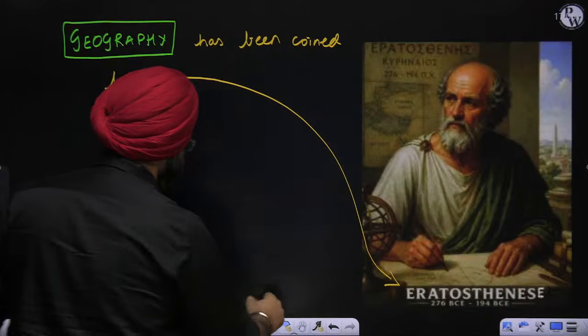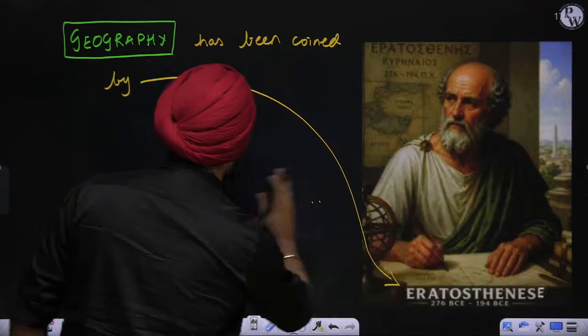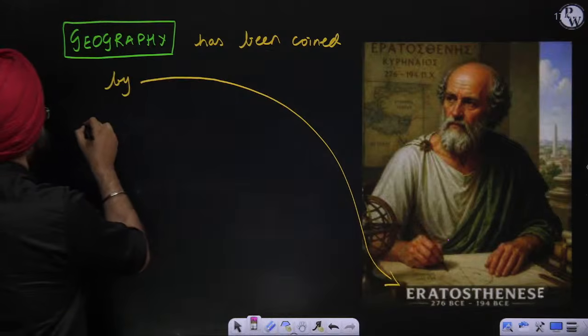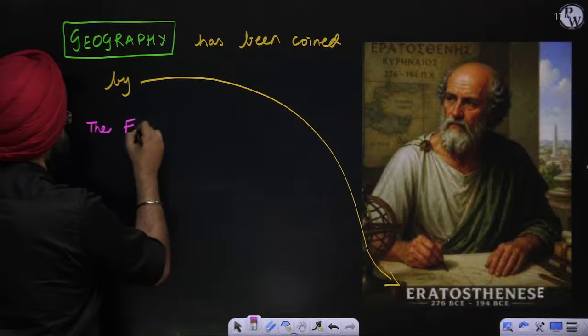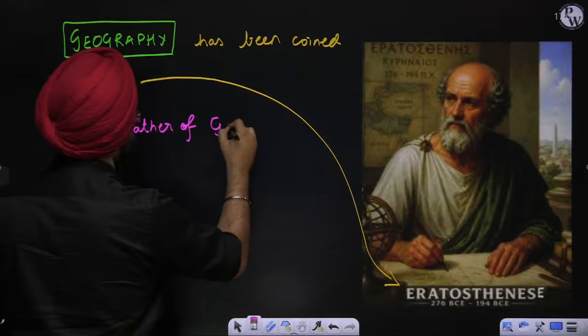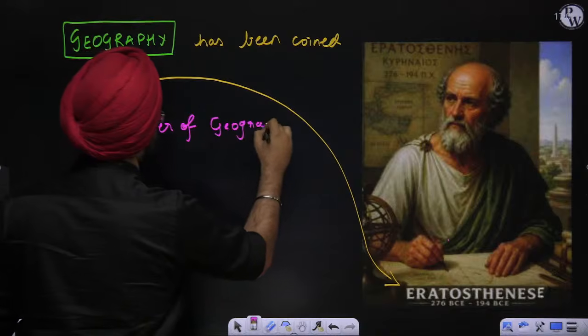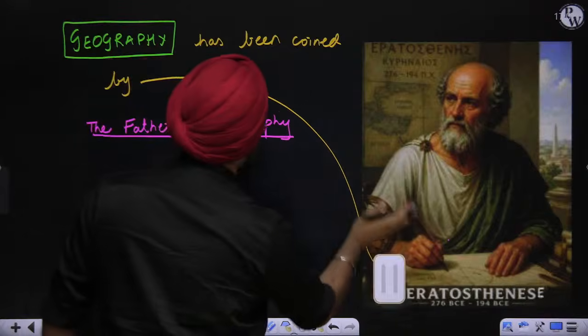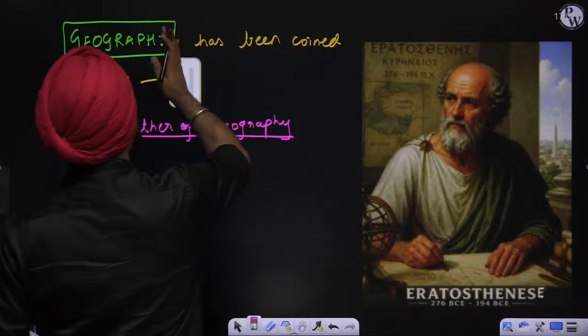So that is why, if you see, he is also known as the father of geography. So I can write it here only to make it more precise.